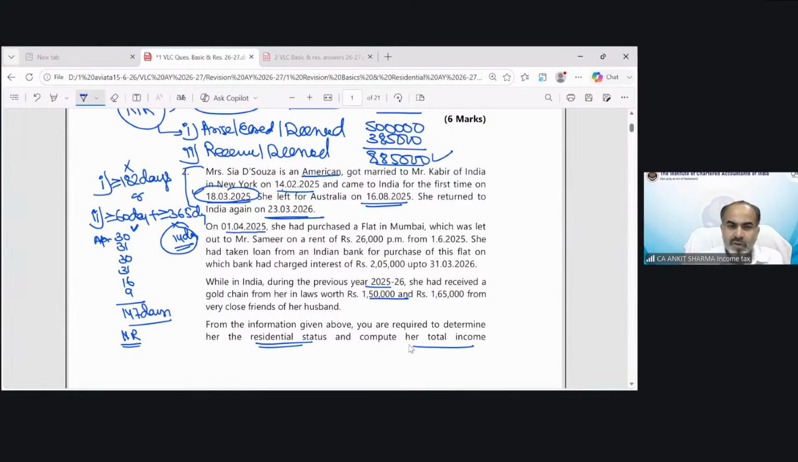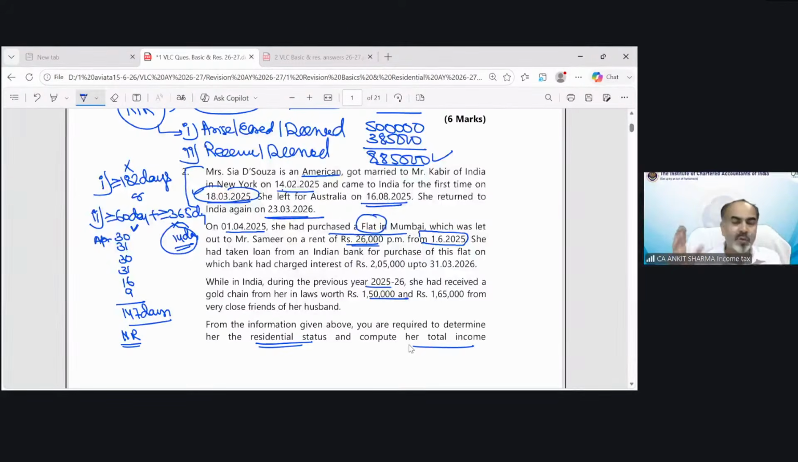On 1st April 25, she has purchased a flat in Mumbai which was let out to Mr. Samin on a rent of 26,000 per month from 1st June 2025. So a flat in Mumbai has been let out. Can you tell me which income we are talking about, which kind of income she's earning, and in which head this income should be included?